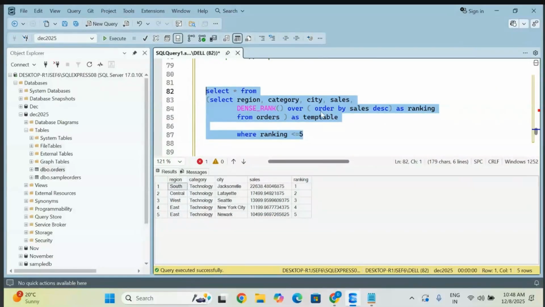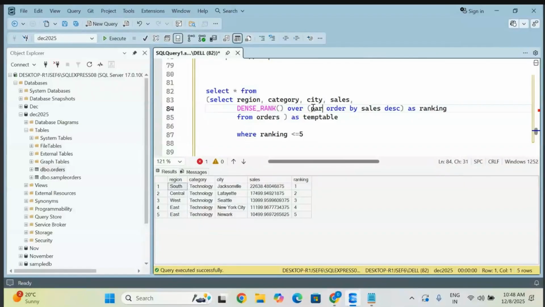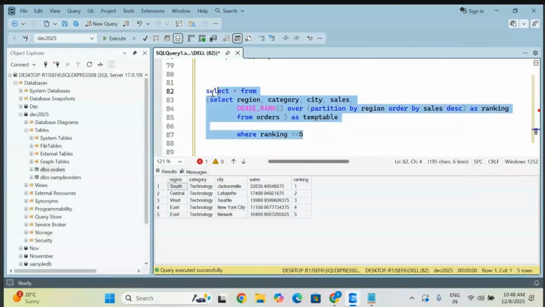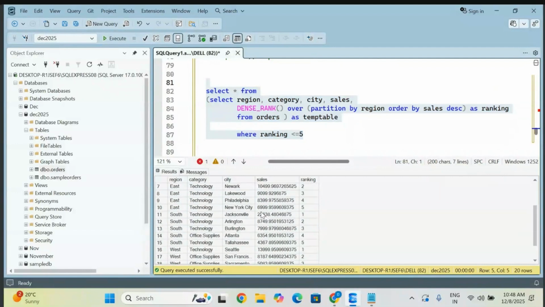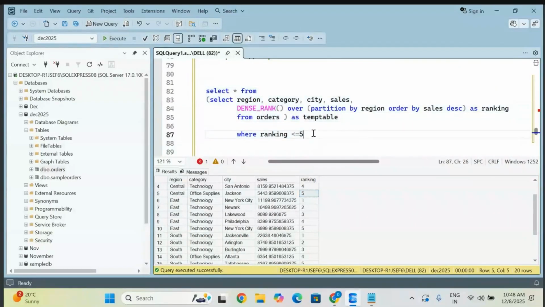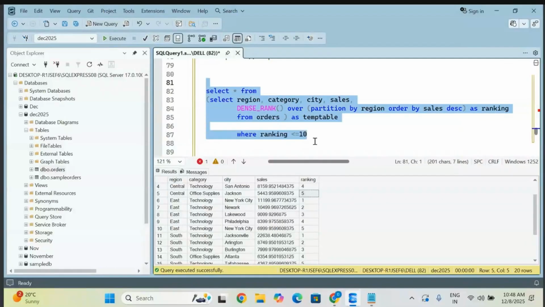Now for example, if I am using partition by here, observe. I'm taking region wise only. Now go and execute it. Observe here, every partition gives you the top 5 ranks: central gives the top 5, east gives the top 5, south gives the top 5, and west gives the top 5. You have to face such scenarios in Power BI as well as here. Whenever you go for validation, for example tomorrow you want top 10, simple, you can enter 10 here. Whatever number you enter, it gives you that.